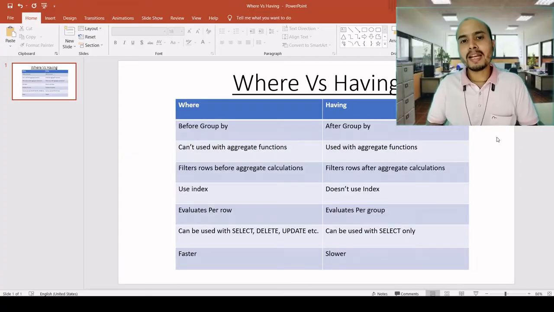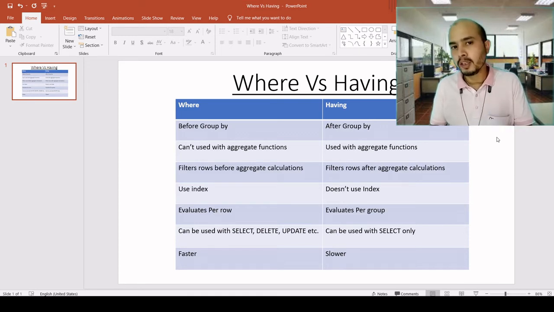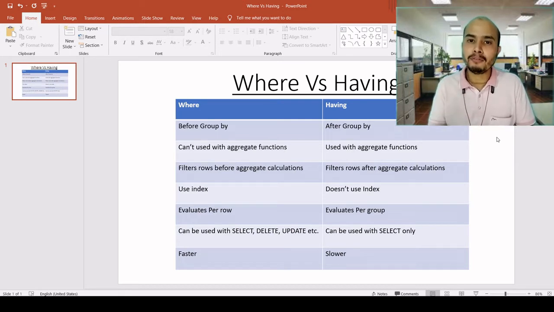Let's get started. Where clause is always applied before the group by conditions. If you are using the group by conditions for grouping the items, definitely the where clause will be applied before the group by conditions. And having clause is always used after the group by clause, and it will not be used alone. It will always be used with the group by clause.